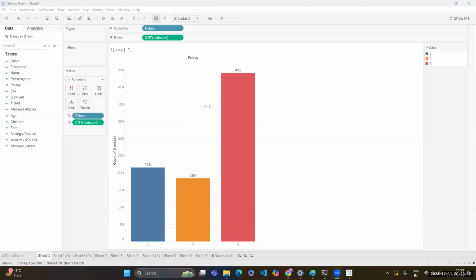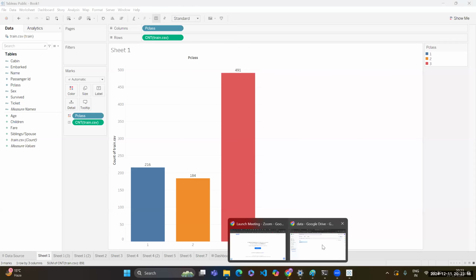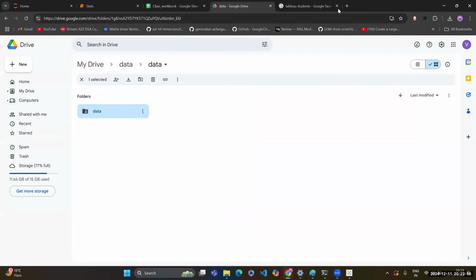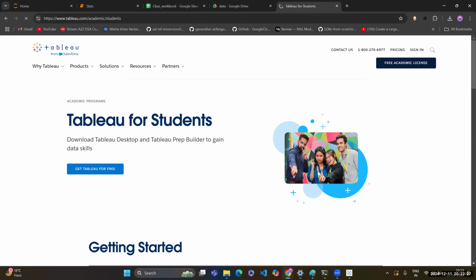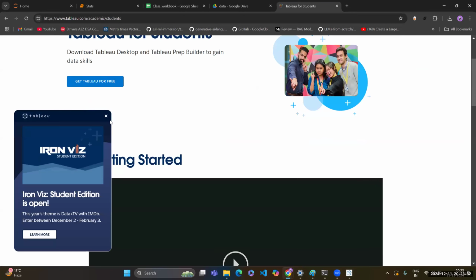Okay, how to download Tableau. Okay, very good. Now let me explain that again. What you have to do is just go to Google and search for Tableau students. Click over here. Once you click, you will get this option, get Tableau for free.